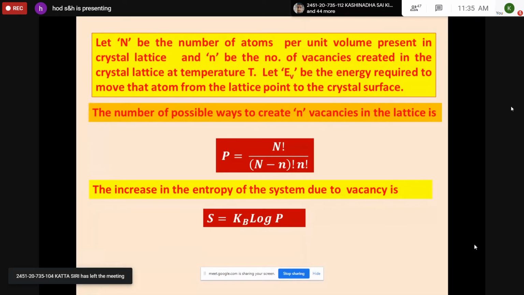It is thermal inertia. In mechanics, you can't change your state of rest or uniform motion unless some force acts to change that state. So you cannot change your state suddenly. In a similar fashion, a thermal inertia will be there for a system, and some disorderliness is there. Then it opposes that, and it is expressed in terms of entropy, and entropy is represented by S is equal to Kb log P, where Kb is Boltzmann constant, P is the probability. Please note this step also.